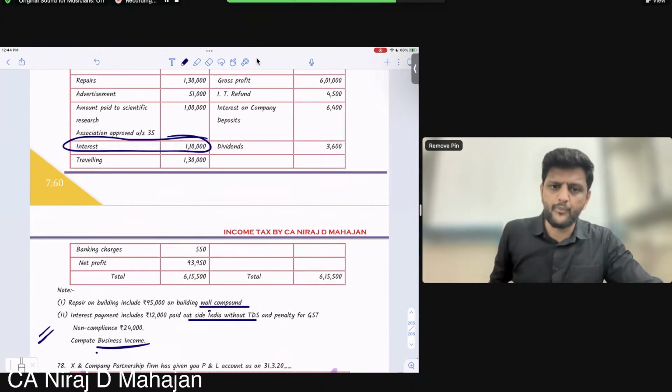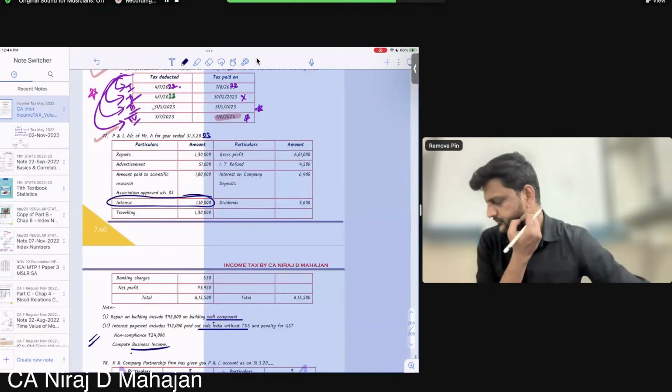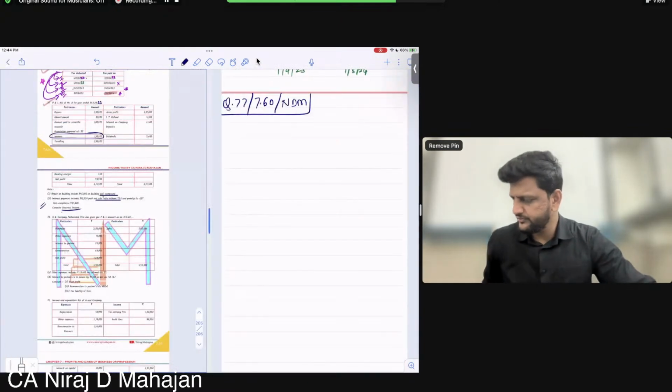Write down. What are we required to do? Compute business income. Write down. Computation of Raj Kumar.